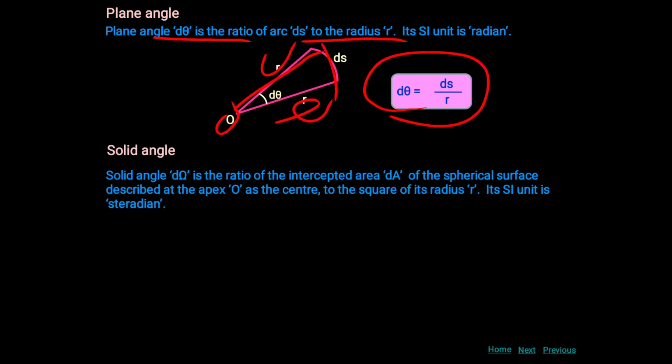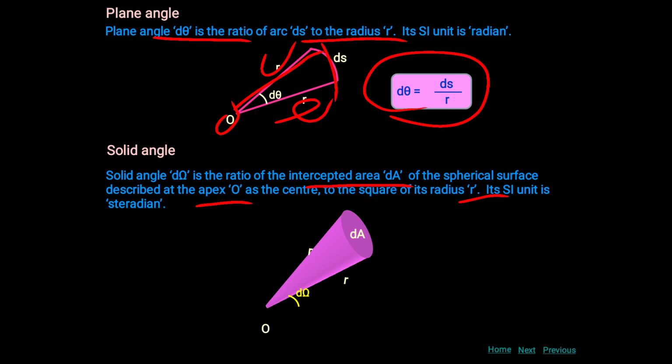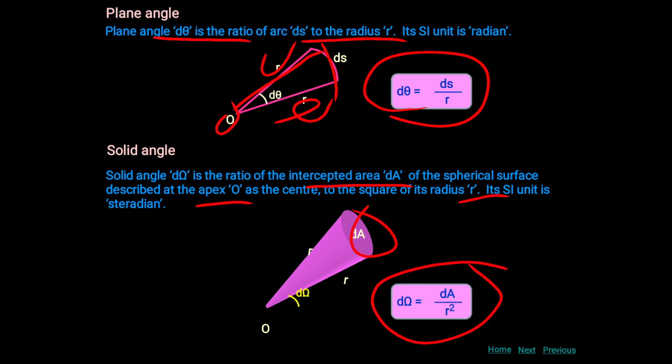Then solid angle. Solid angle d omega is the ratio of the intercepted area dA of a spherical surface described about the apex O as center to the square of radius r. Its SI unit is steradian. We can define here point O, this is the spherical surface and this is the area dA. It means d omega is equal to dA by r squared.